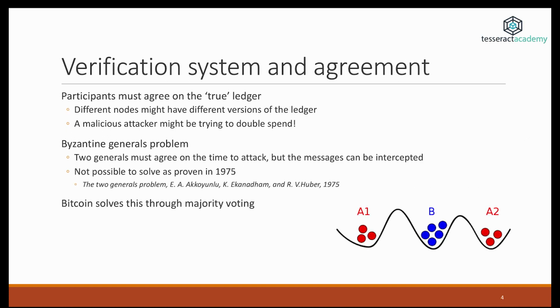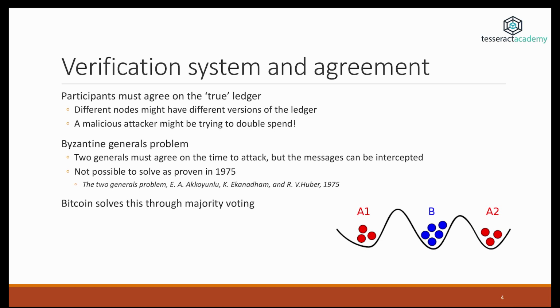One of the main issues in blockchains is the way the ledger should be verified, how transactions should be verified, and how the nodes should reach consensus and agreement. So the participants in the network must agree on the true state of the ledger. And that's an issue because different nodes might have different versions of the ledger, and this could be either due to technical faults or due to a malicious attacker that is trying to double spend.